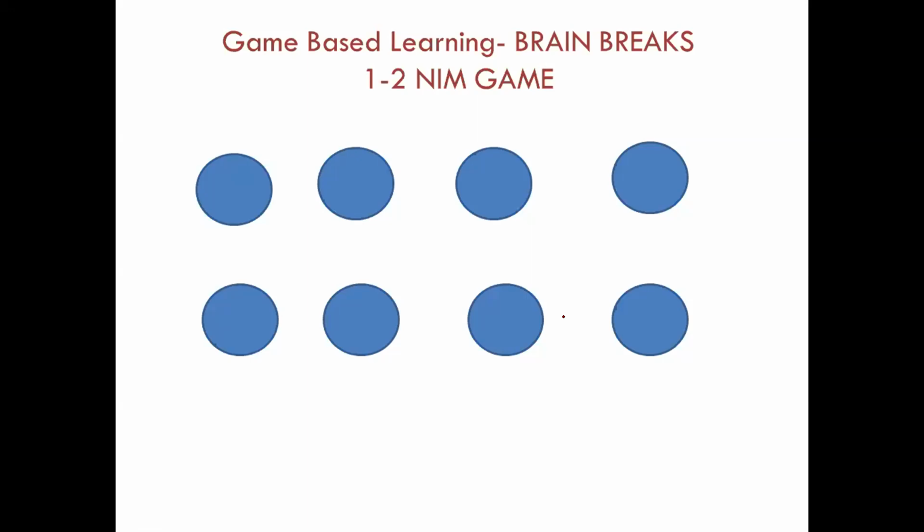So the game works like this: in your turn, you can take away either one or 2 of these coins, or circles. When you play it physically, we play it with coins. So you take away 1 or 2 in your turn, and the person who is able to take away the first one will be the winner. We'll start from the last, and the person who takes away the first coin is the winner. This is a 2-player game, and if 2 people from the audience could come and start the game, we could see how interesting it is.